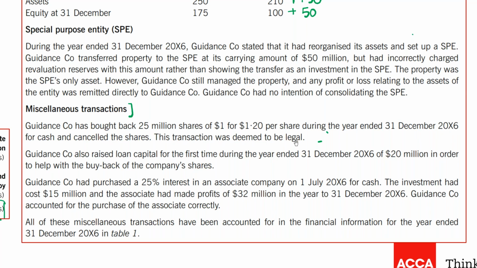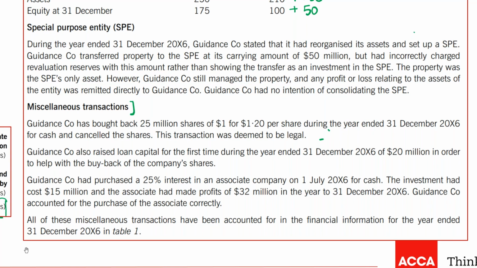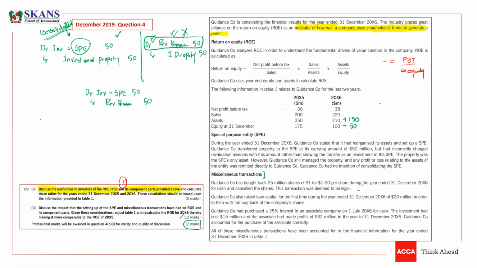The transaction was deemed to be legal. So this is a legal transaction, but they have done a transaction and we are eliminating it. What should we do, guys? Just let me know. We should calculate how much we have paid for this. We have paid 25 into 1.2. So what was the entry? Listen carefully. They have bought back their own shares.